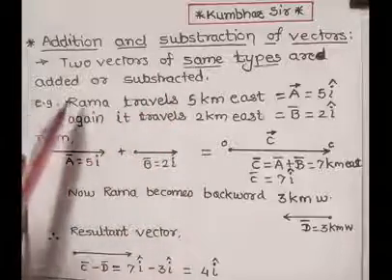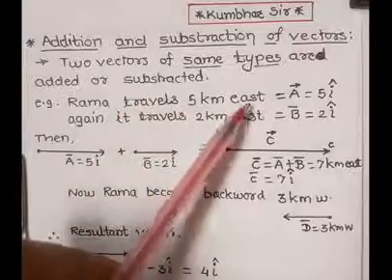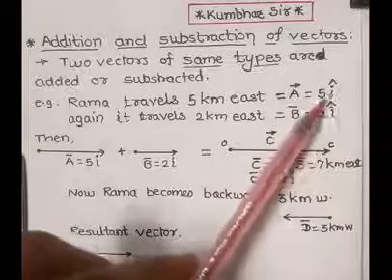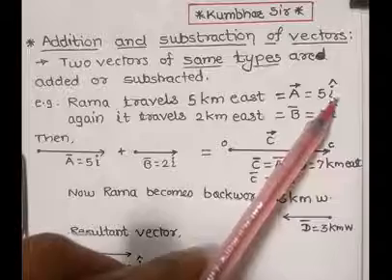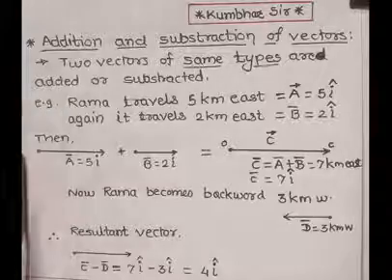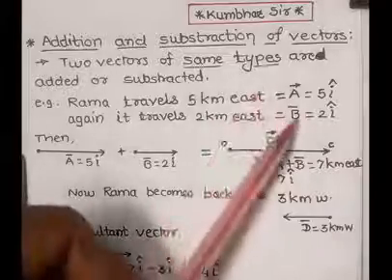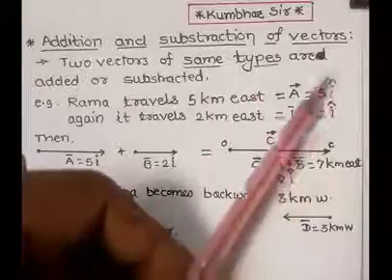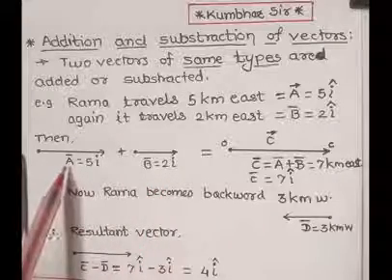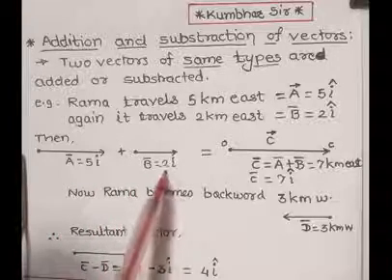For example, there is one person, Rama, who travels 5 km east. This vector is represented as A bar, and A bar is equal to 5 I cap, where I cap is the unit vector along the east direction. Again Rama travels a further 2 km east along the same direction. Means B bar is equal to 2 I cap. This is represented in terms of vectors such as A bar is equal to 5 I cap and B bar is equal to 2 I cap.